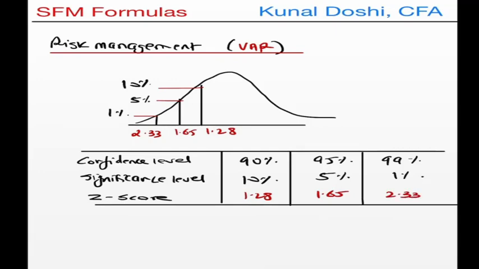If you are on the left side, it will be negative, otherwise it is positive. Since it's a normal distribution, it can be on either side, but the value remains the same, only there's a difference in the sign.